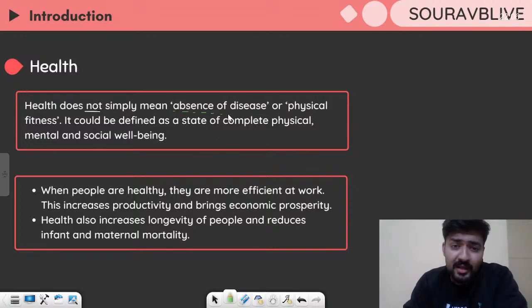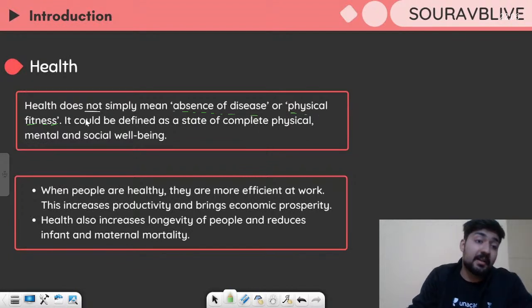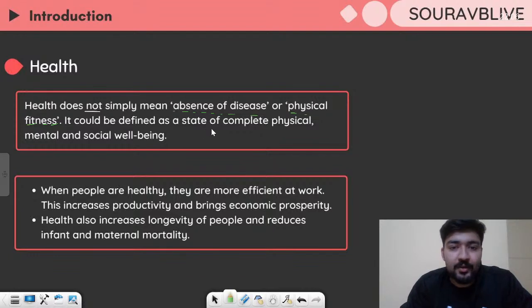So it is not just absence of disease or being physically fit. So if you have a great body, it does not mean you're completely healthy. Health is something that has various aspects to it, right? So it could be defined as a state of complete physical, mental, and social well-being.